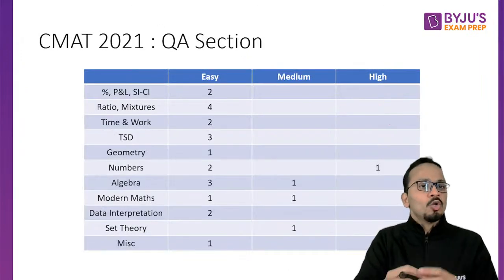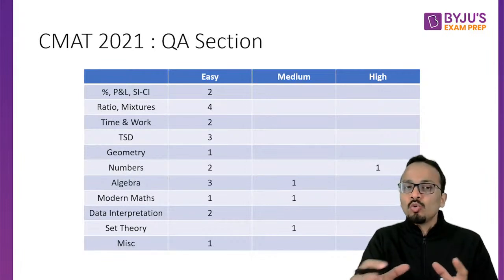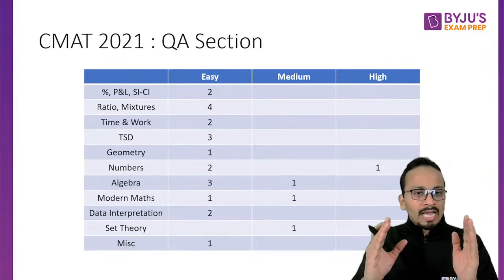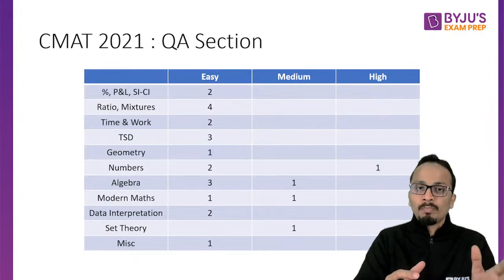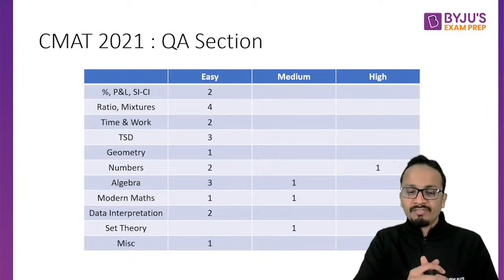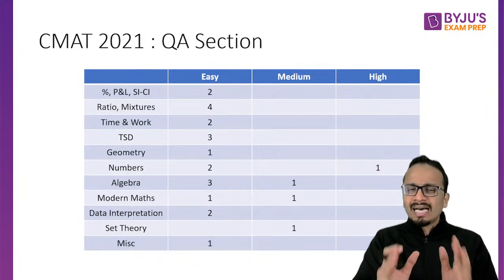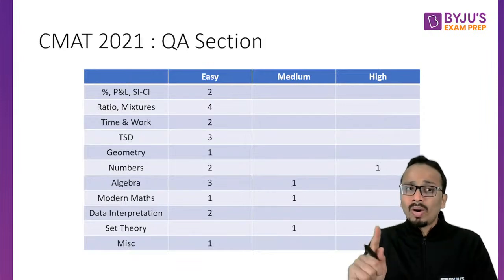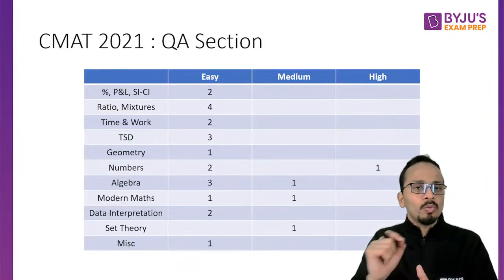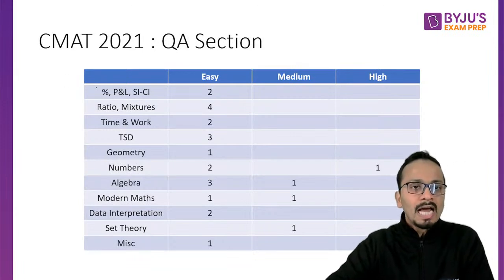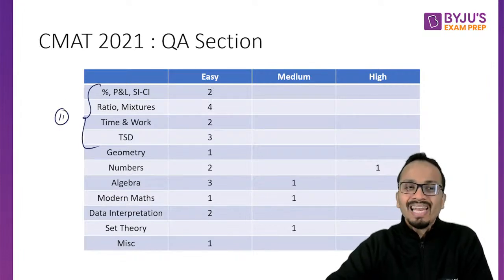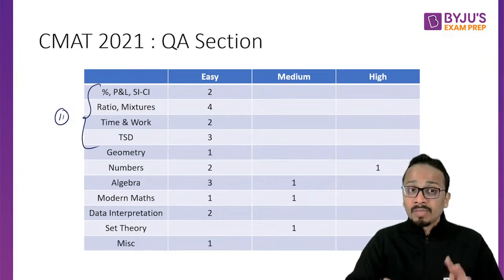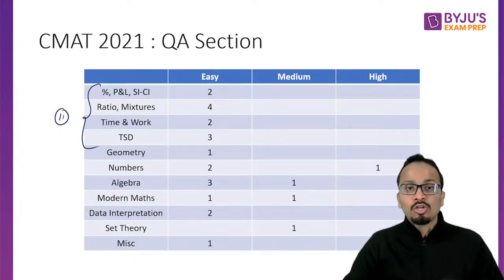Now let's move ahead and look at the CMAT 2021 QA section analysis. Now I have divided the questions based on the different chapters, different topics, as well as their level of difficulty. So this is basically the complete analysis of slot 1 of the CMAT 2021 QA section. Okay. Now if you look at the weightage of arithmetic, so 2 plus 4 plus 2 plus 3. So there are a total of 11 questions from arithmetic which came in the CMAT 2021 first slot of the QA section.